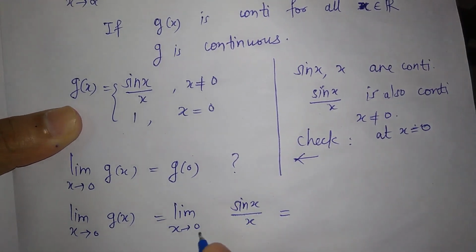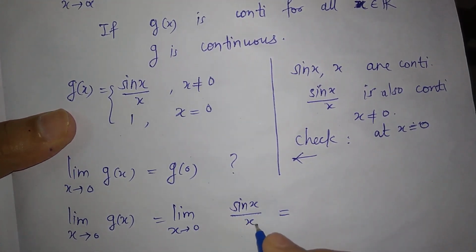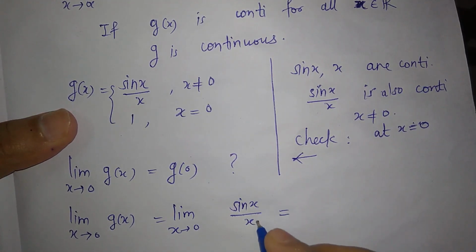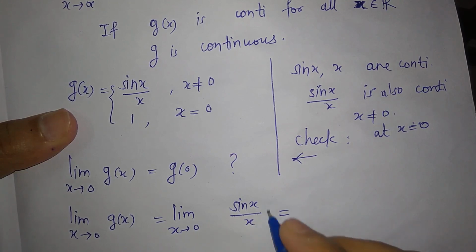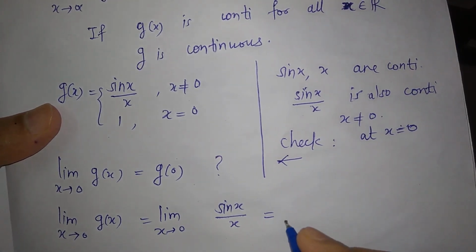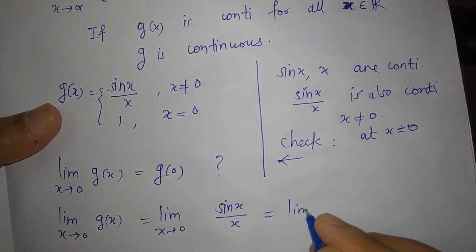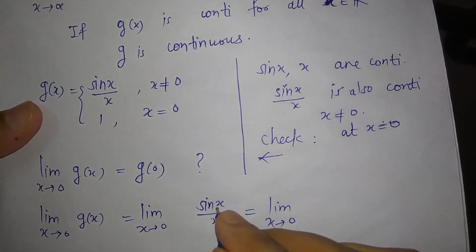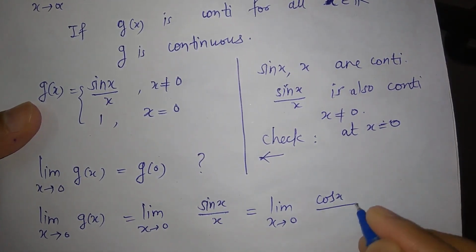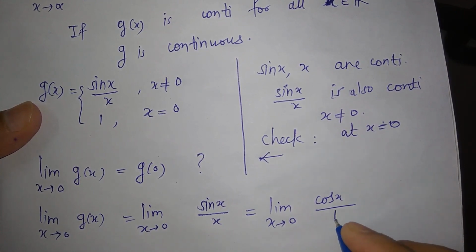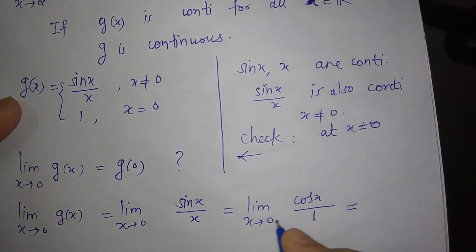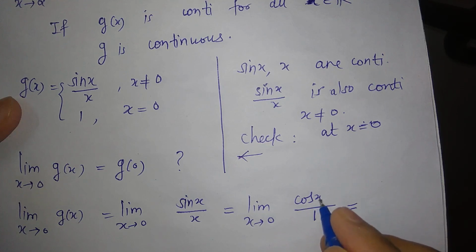This is equal to, now sin 0 is 0 and 0 is 0. So at x equal to 0, this is of the form 0 upon 0. So by L'Hospital's rule, this is just equal to the limit as x tends to 0, take the derivative of the numerator, which is cos x, take the derivative of the denominator, which is 1, and this is just equal to, now when you put x equal to 0, this is cos 0 upon 1.